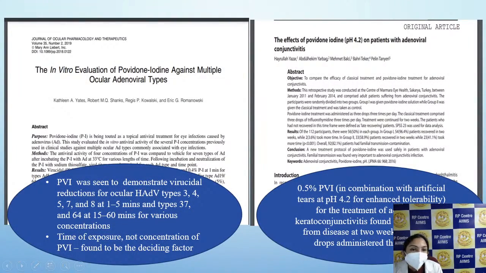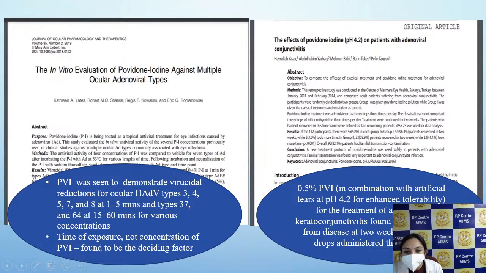So multiple studies have been done in this regard. It was seen that it has antiviral activity against types 3, 4, 5, 7, 8 when it is applied for 1 to 5 minutes, and against type 37 and type 64 when applied for a prolonged duration. Concentration of povidone was not significant. It was the time of exposure which was seen to be the deciding factor.